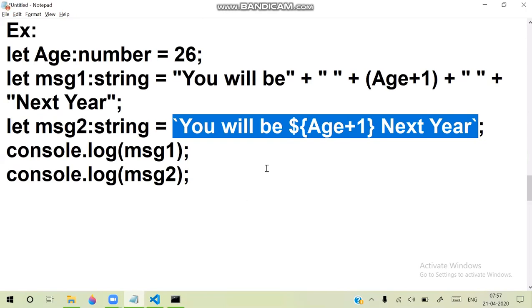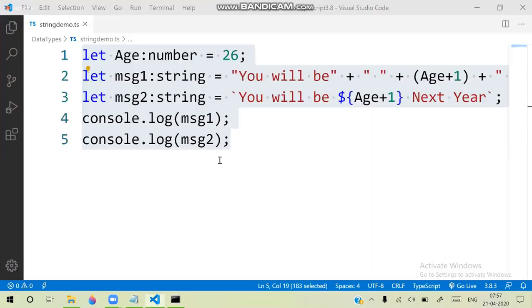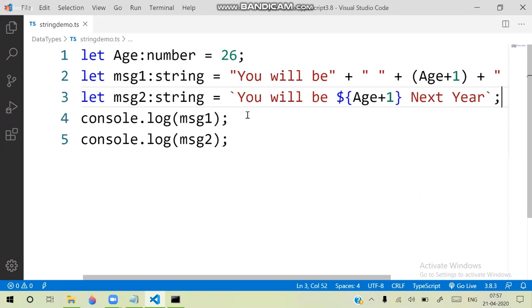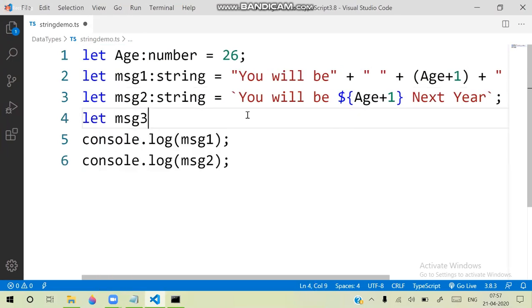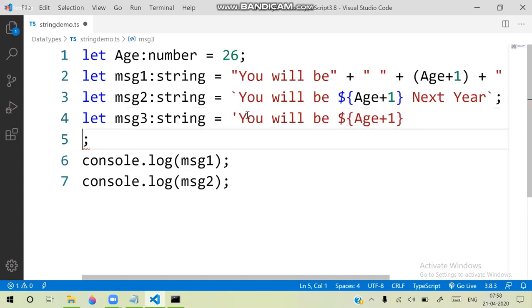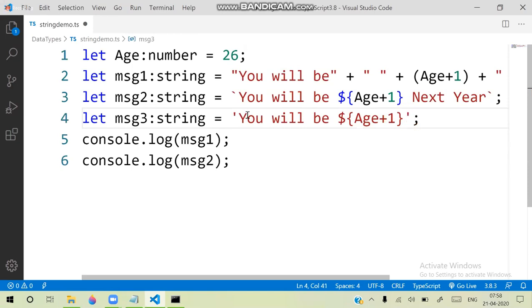And remember, suppose I write like this, let msg3 be a string, and here I write "you will be", and I use dollar and write age plus 1.